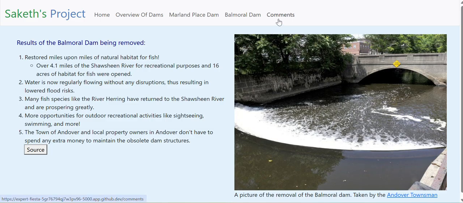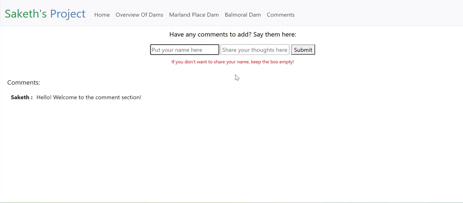I also added a comments feature where you can add any comments if you have them. For example, I kept a comment here: hello, welcome to the comment section. With this comment section, I used SQL to store the comments and ensure that even if you close down the website, it'll still work. So let's go back to the home just to show you.